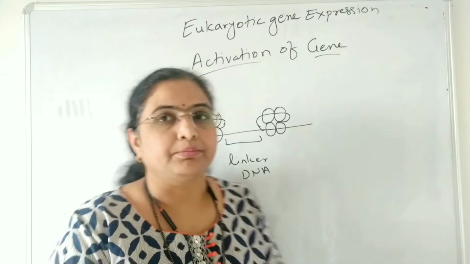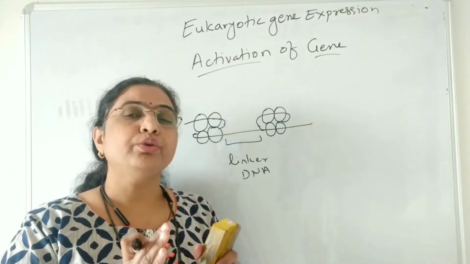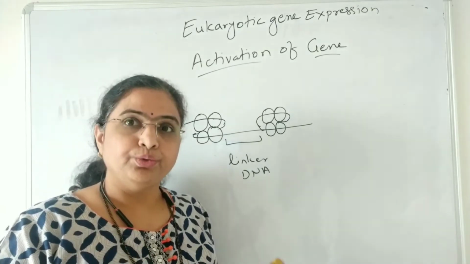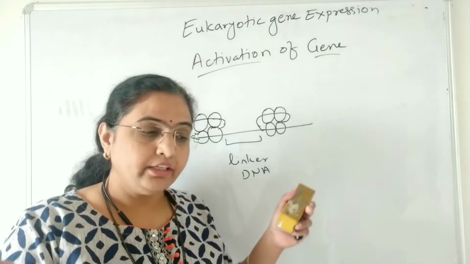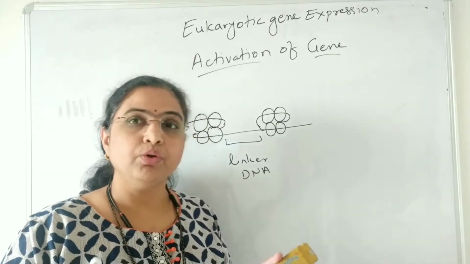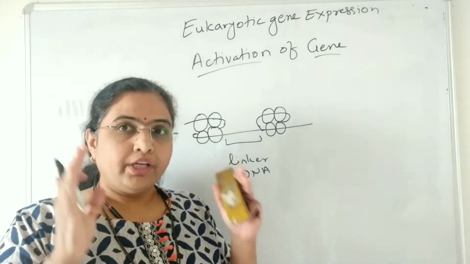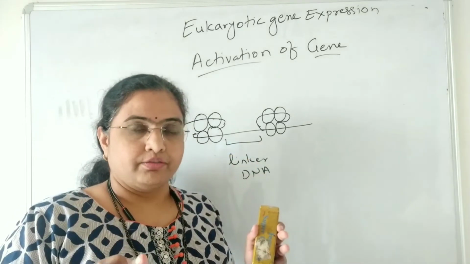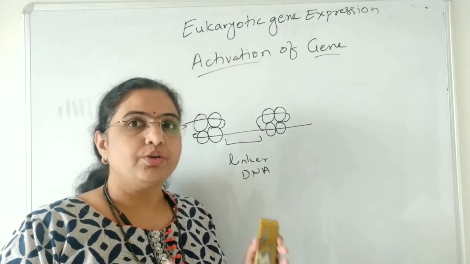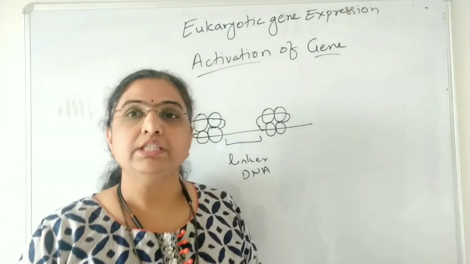Now take an example. If you want to read a book, what do you do? You open up the book and then you read it, and the information present in the book is with you. Here, the information is present on the DNA.